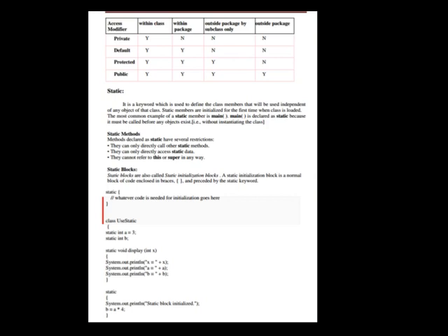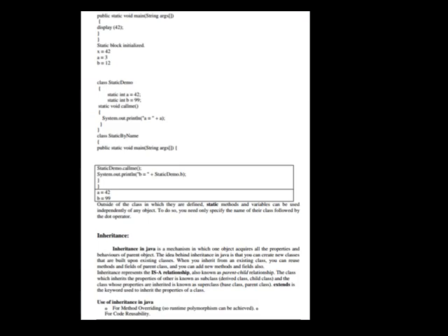Static blocks. Static blocks are also called static initialization blocks. A static initialization block is a normal block of code enclosed in braces and preceded by the static keyword. See the code here. See the continuation of the code. Outside of the class in which they are defined, static methods and variables can be used independently of any object. To do so, you need only specify the name of their class followed by the dot operator.